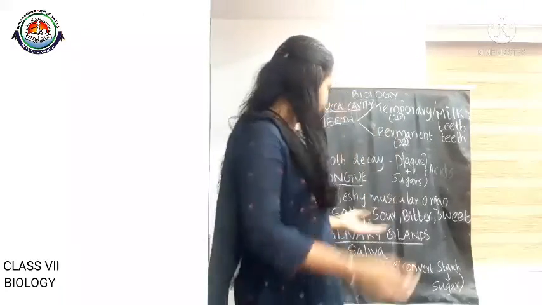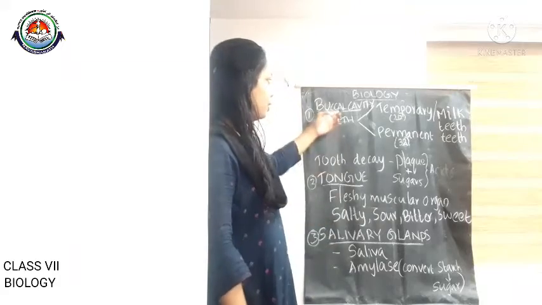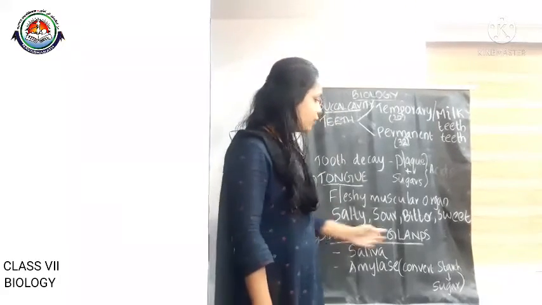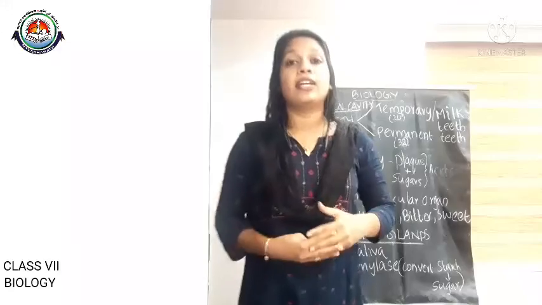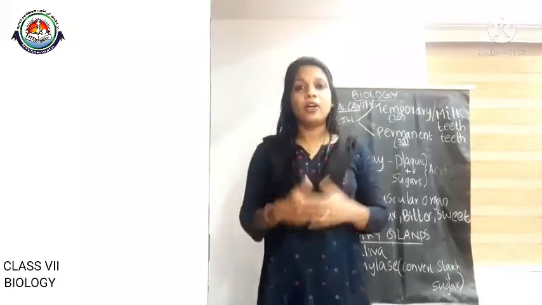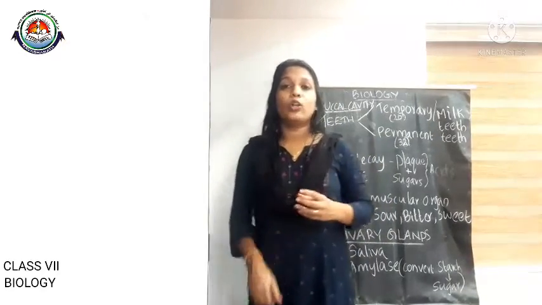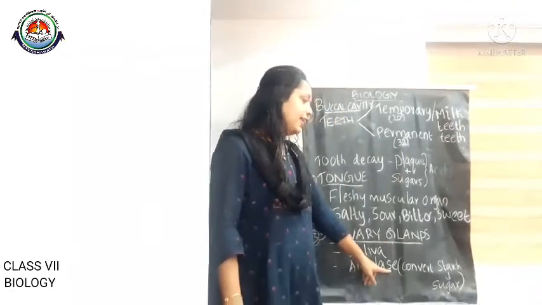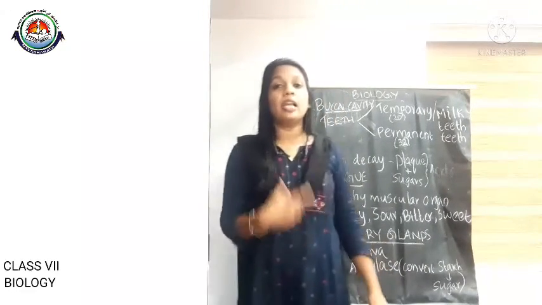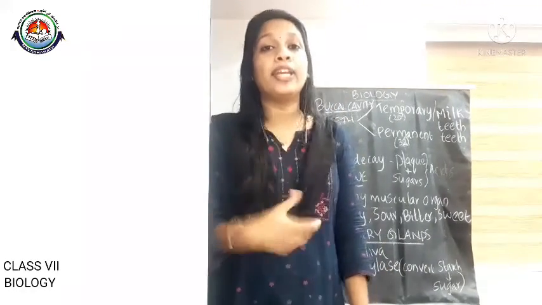The next part that comes under the buccal cavity is the salivary gland. The salivary gland secretes saliva, and this saliva contains an enzyme called salivary amylase that helps in the chemical changes during digestion.